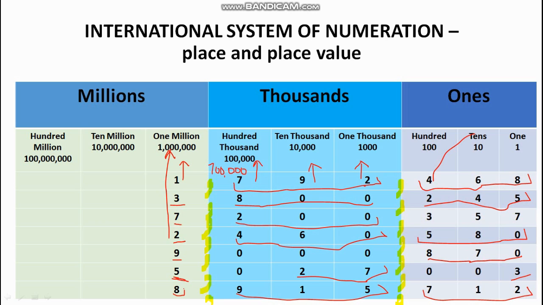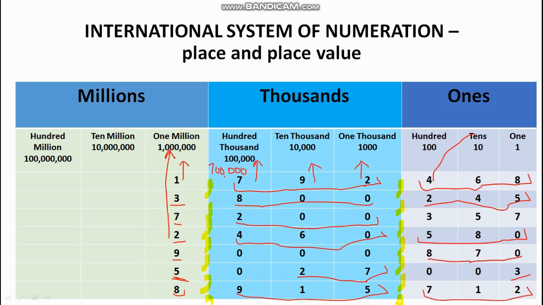Place value of 5 will be 5 million. And place value of 8 will be 8 million. Now, I hope this is very clear. Just like the Indian system of numeration, only the places are a little different. But then, based on them, we can easily make out the value. Okay.